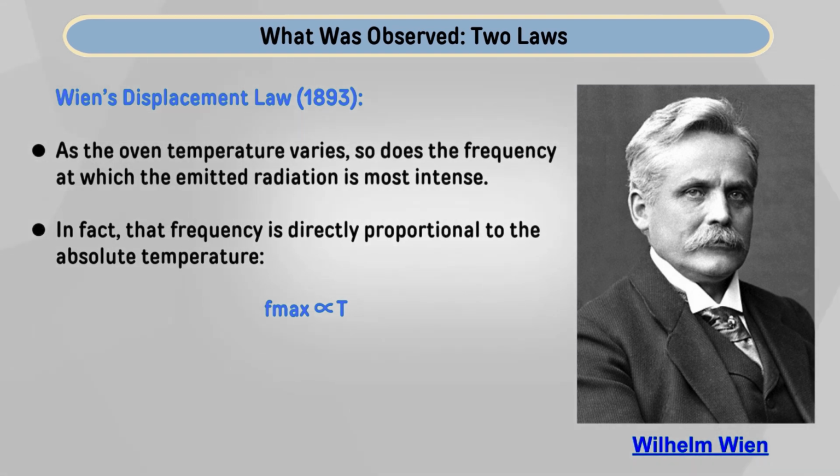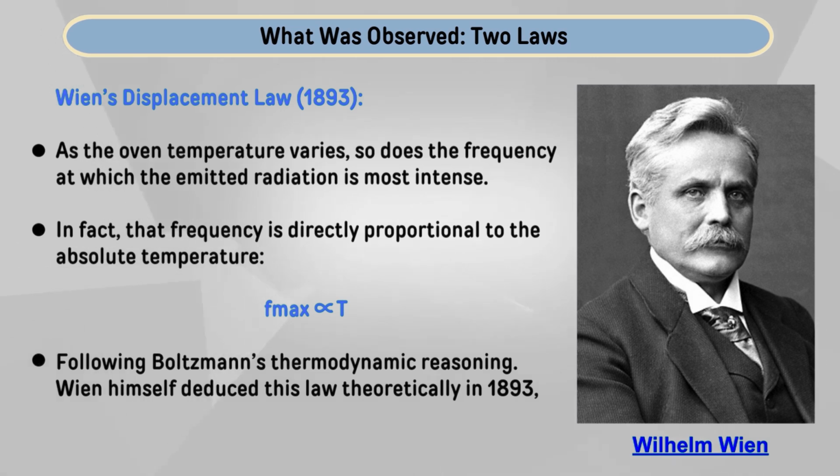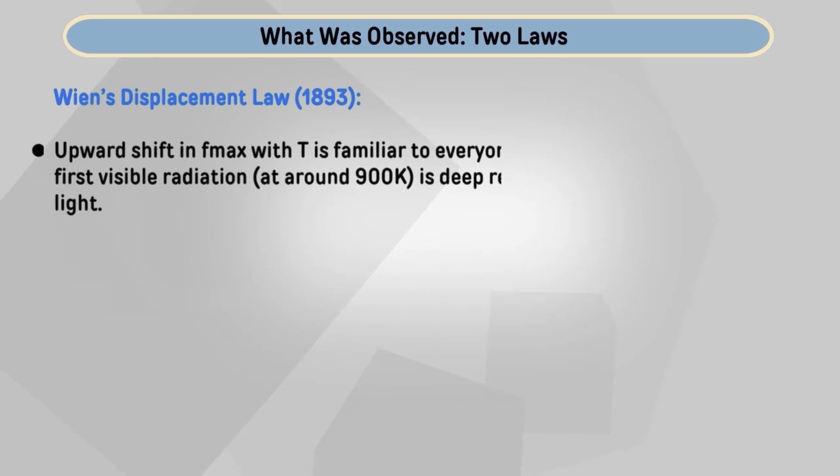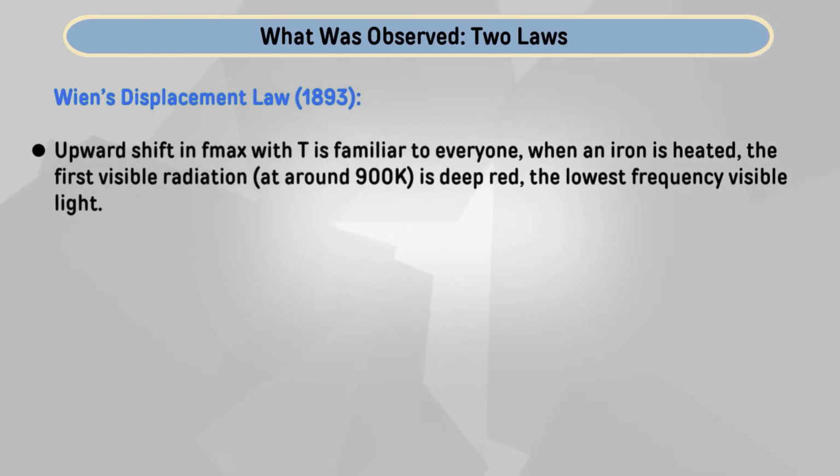So, f maximum is directly proportional to T, and Wien himself deduced this law theoretically in 1893, following Boltzmann's thermodynamical reasoning. So, he adopted the method given by Boltzmann, and this relation was derived by Wien. In fact, from the curve we can get this observation: this upward shift in f max with temperature is familiar to everyone.